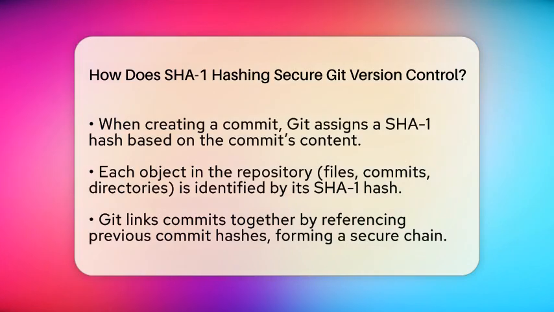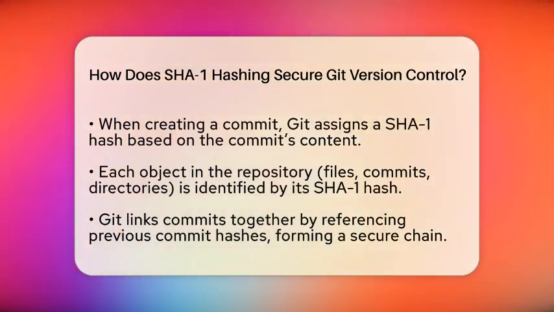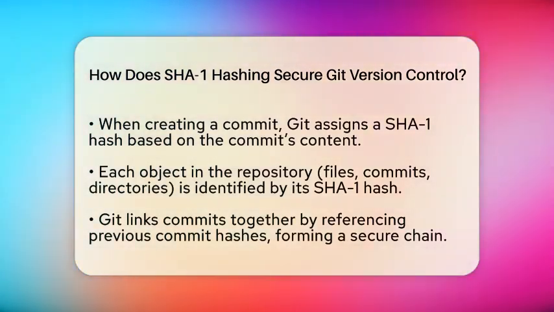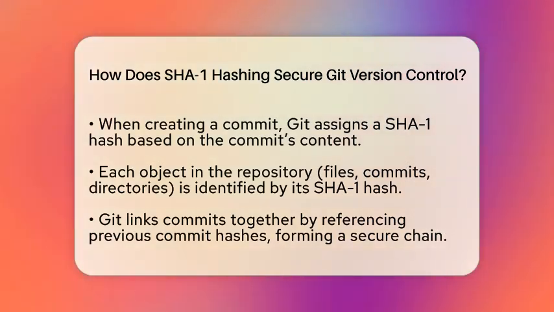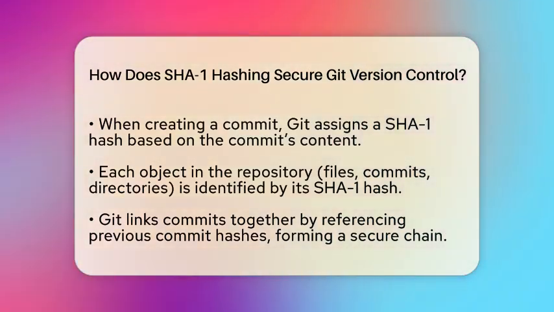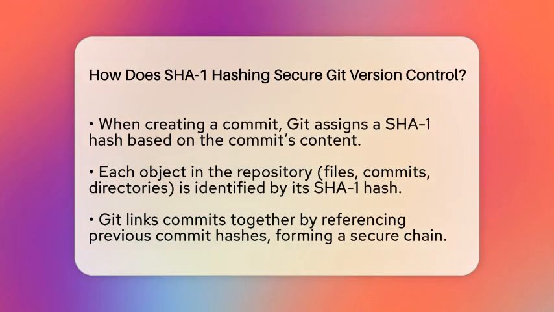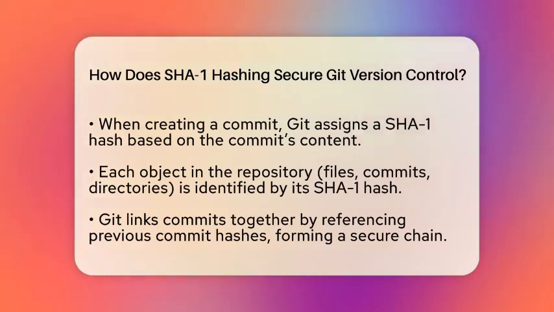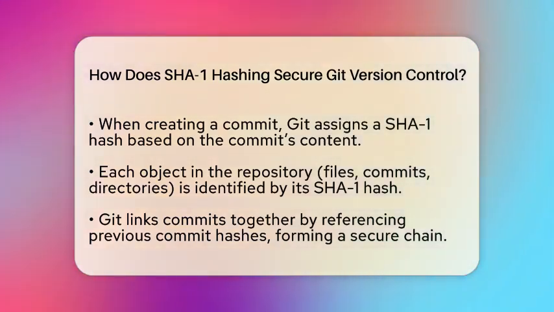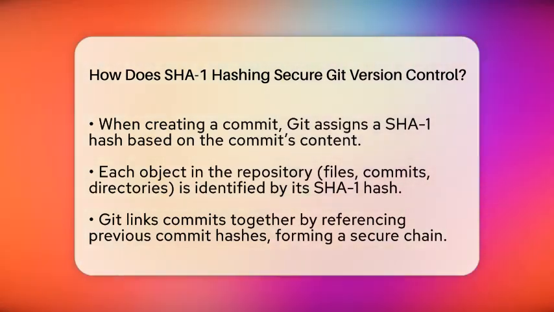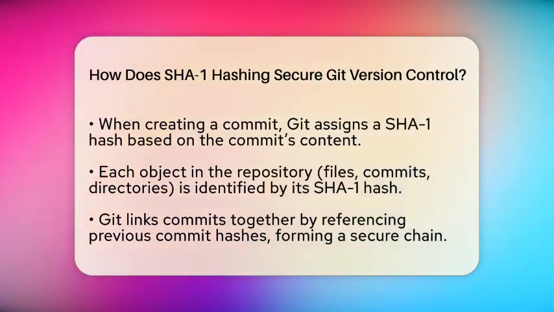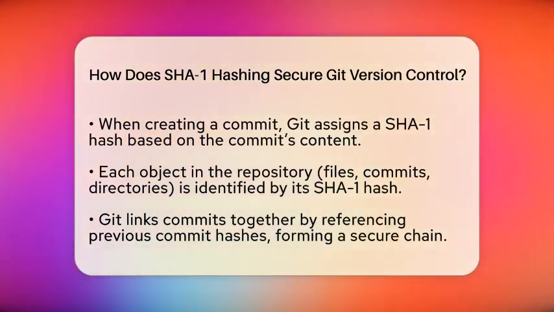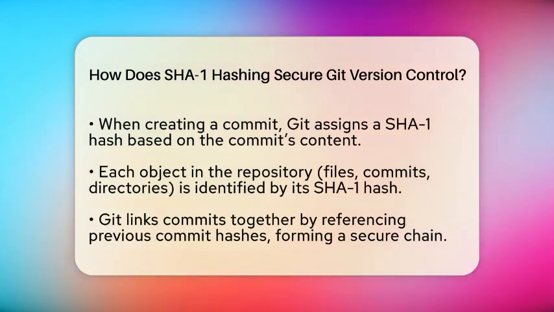When you make a commit in Git, it generates a SHA-1 hash based on the content of that commit. This hash then labels the commit, so Git knows exactly what version of the code it is tracking. Every object in the repository, like a file or a snapshot of the project, is identified by its SHA-1 hash. This way, Git can quickly find and reference specific versions without confusion.